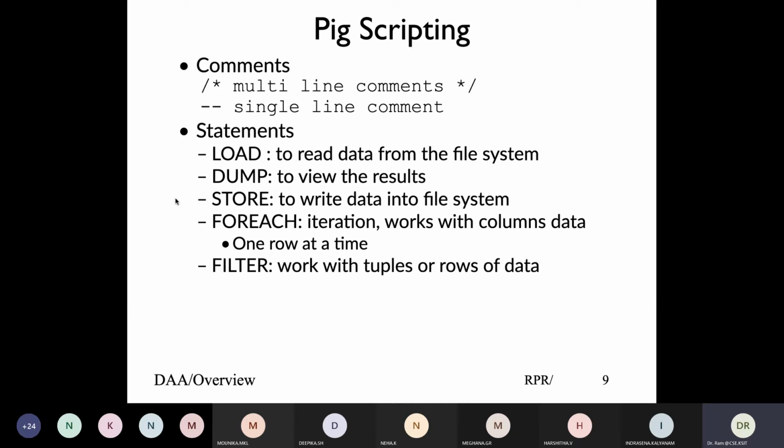Then there are some other commands like filter, which is not in the book. But if you want to get UIDs beyond a certain value, all the UIDs greater than 1000 or 100, then you can use the filter command. So rather than foreach, it will basically end up using filter and other statements there. We looked at only one function.